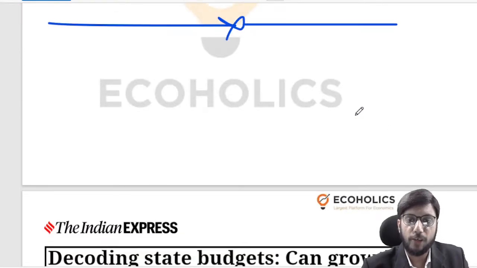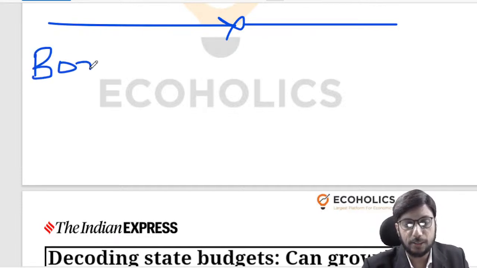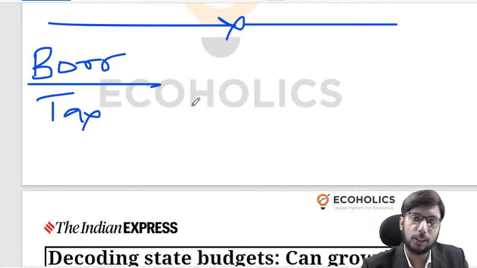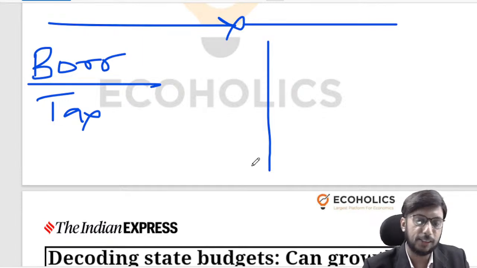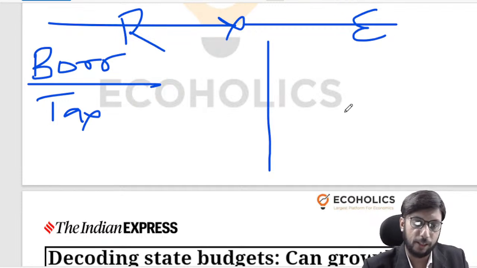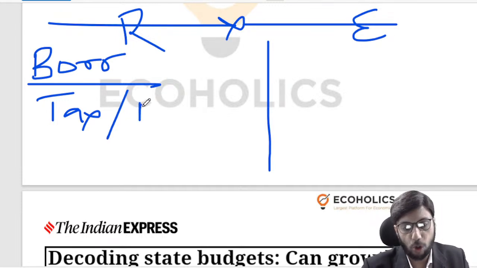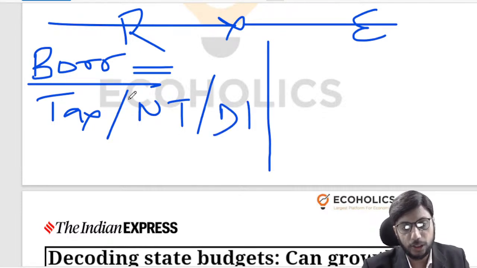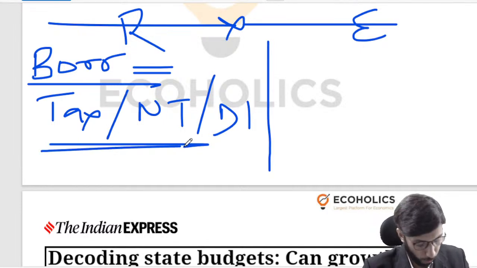Now, when we speak about Government of India's finances, typically what are we talking about? We are talking about its borrowing requirements. We are talking about its tax revenues, what is the growth in the tax revenues, because tax revenue is an important figure. So there are two sides. There is a receipt side where you are arranging for money, and there is an expenditure side where you are spending money. Either you get money through taxes or through non-tax revenue, or you do some kind of disinvestment, or you do some kind of borrowing. So these are typically what we talk about from a receipt point of view.